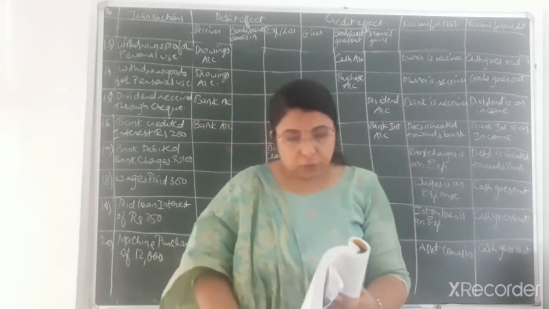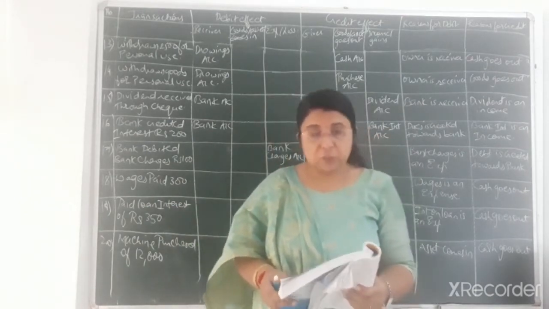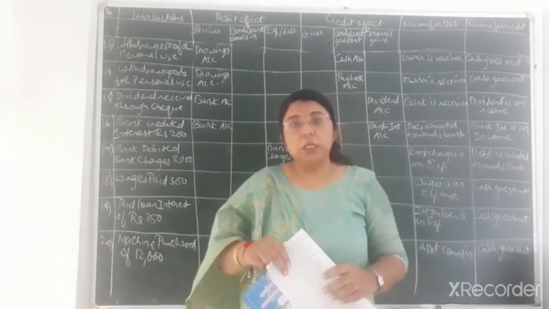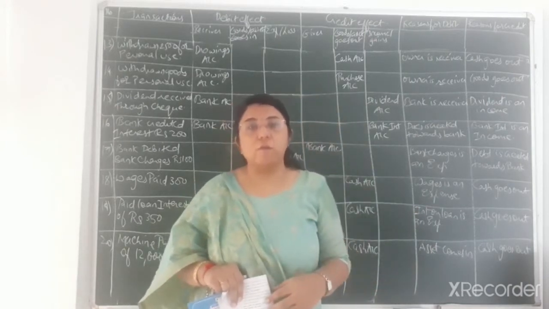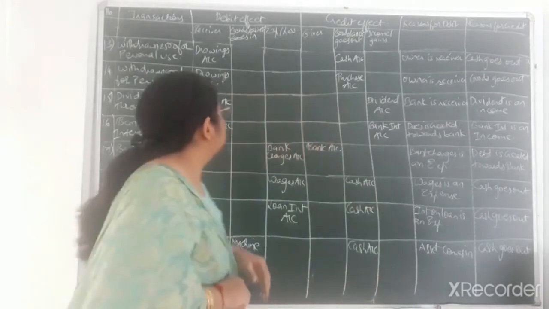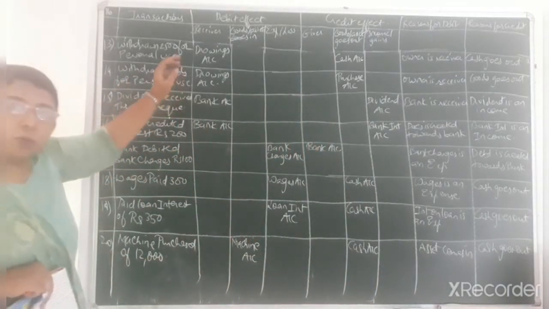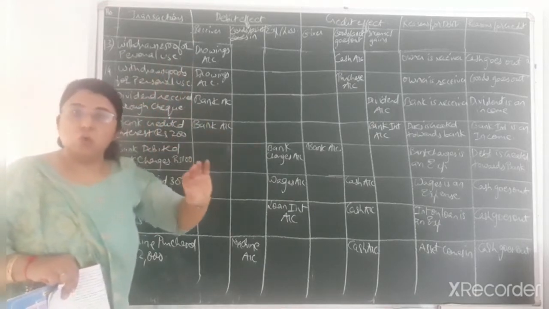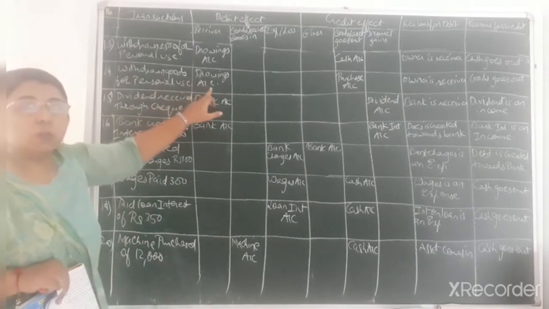Okay. Next transaction, that is the 14th one, withdrawn goods of rupees 1,500 from business for personal use. Here the goods have been withdrawn for personal use. In the previous transaction cash was withdrawn for personal use. Whether you are withdrawing cash or goods or any kind of assets for personal use, always drawings account will be debited.